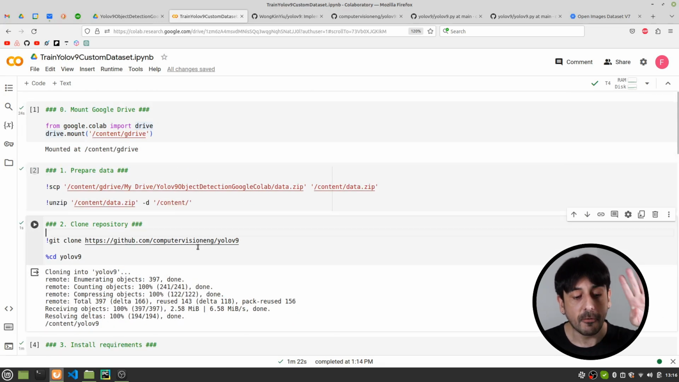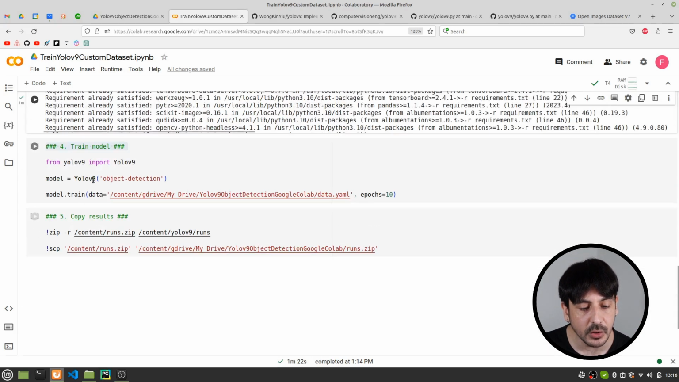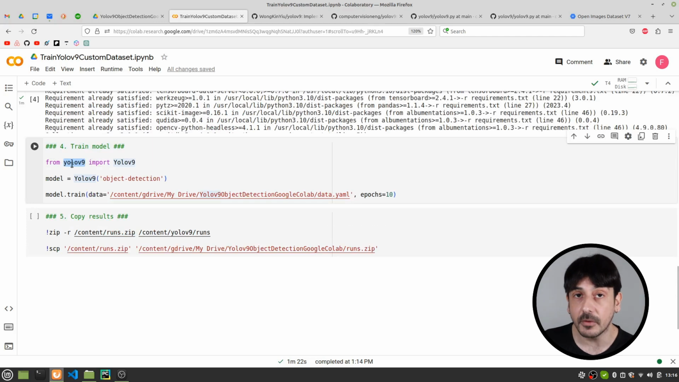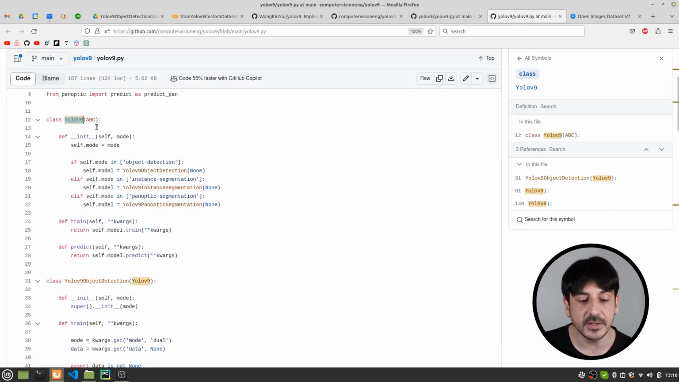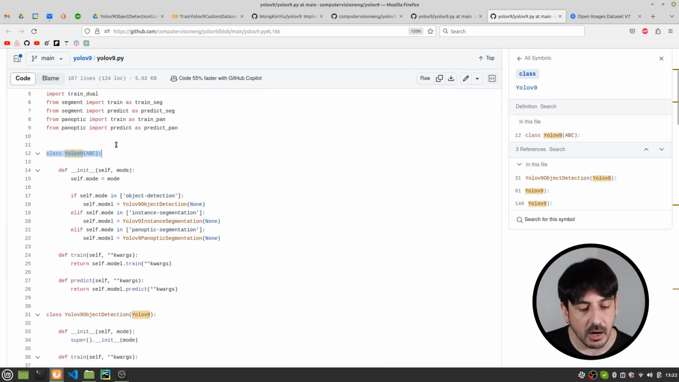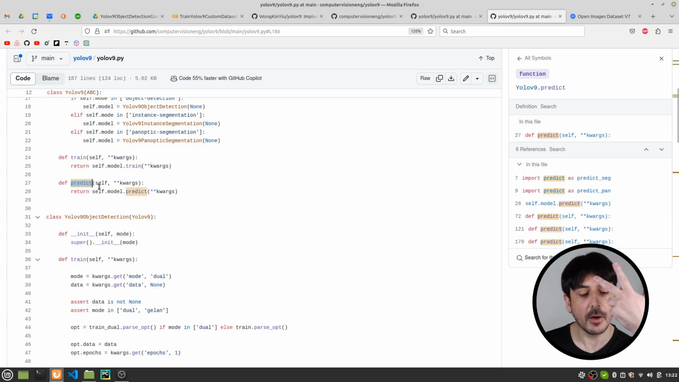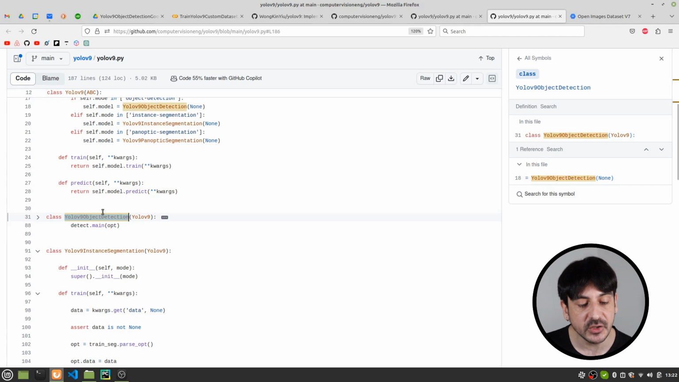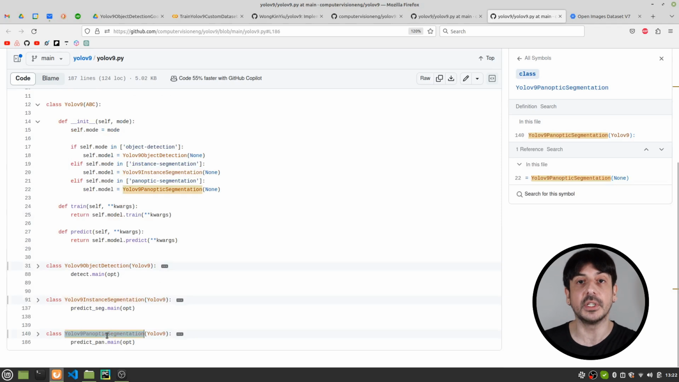We have already completed 4 steps in this process, and now the only thing we need to do is to train the model. So let me show you. This is where we are going to use this file I created, Yolov9.py, and this is where we are going to use all the classes and all the code and so on. So let me show you something of this file. You can see over here I have created a class which is Yolov9, which is an abstract class with 2 methods. One of them is called train and the other one is called predict. And then we also have 3 child classes. One of them is Yolov9 object detection, then Yolov9 instance segmentation, and Yolov9 panoptic segmentation.